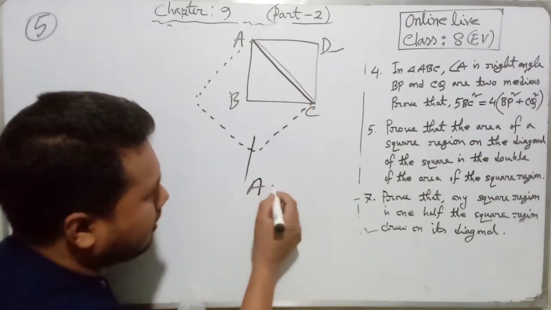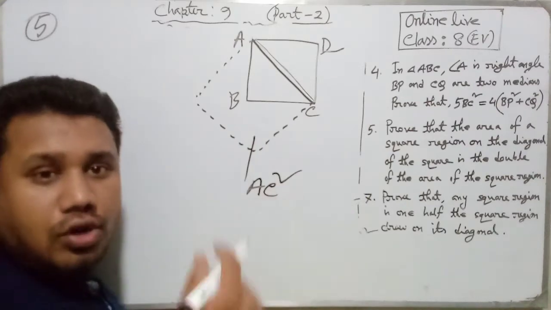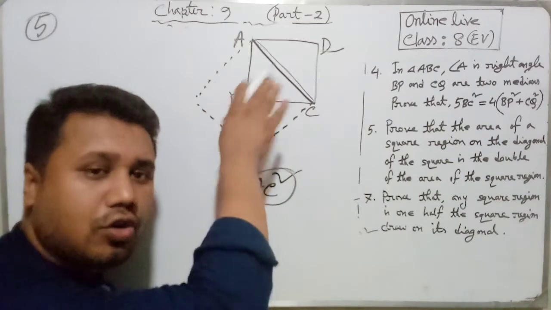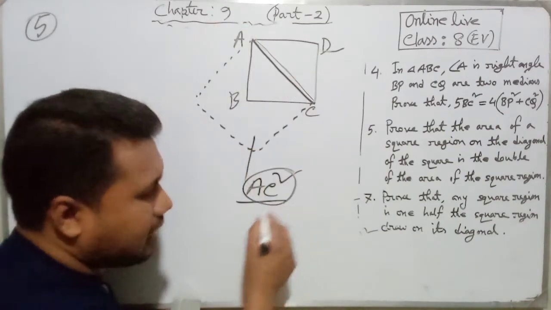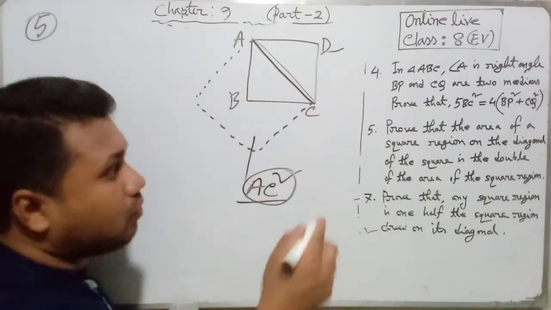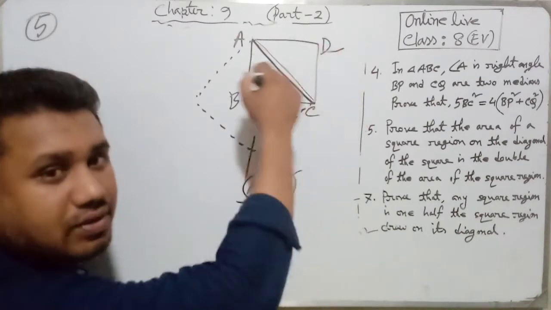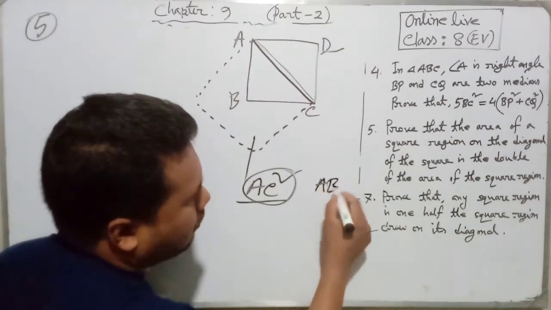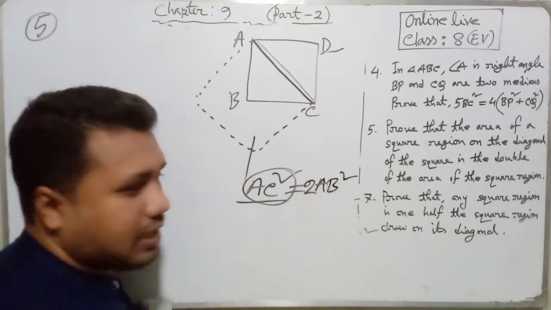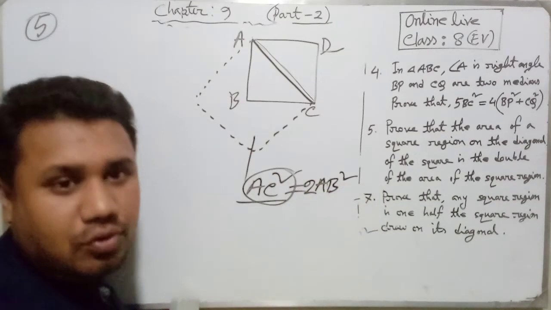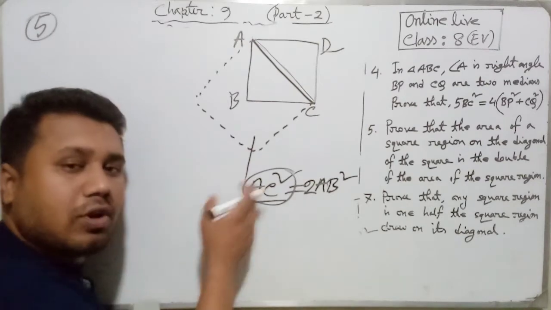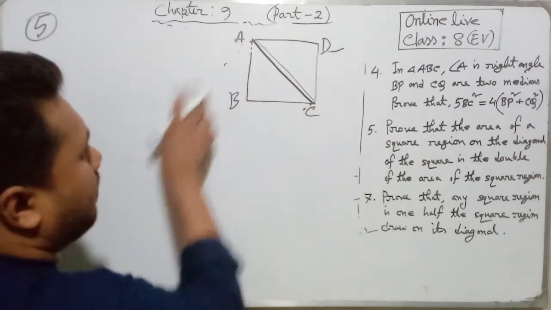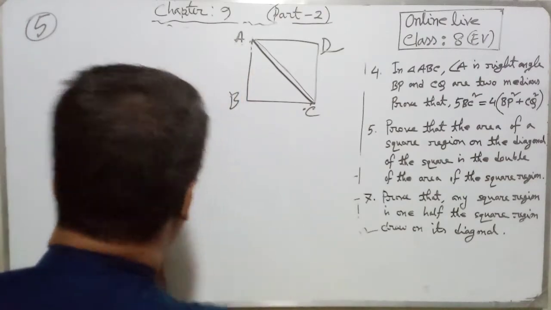This area will be AC square. Now we have to prove that this area, the square drawn on the diagonal, is double the area of the square. Suppose ABCD, its area, suppose AB square, so AC square equals 2AB square. That means we have to prove that AC square will be 2AB square. Now dear students, at first we can write our particular enunciation.